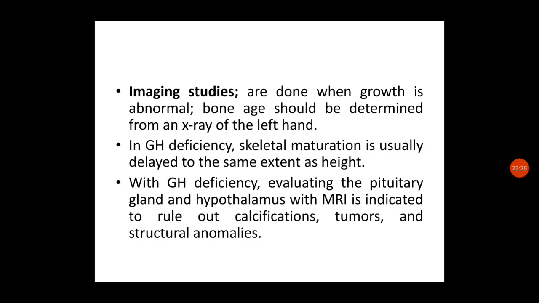And with growth hormone deficiency, evaluating the pituitary gland and hypothalamus with MRI is indicated to rule out calcifications, tumors and any other structural abnormalities. So usually the importance of imaging is for assessing the bone age, and also to understand any brain, hypothalamus and pituitary gland lesions. So this is about the imaging studies.